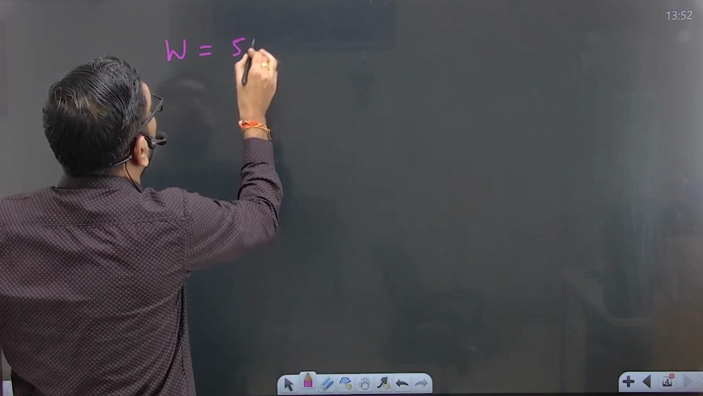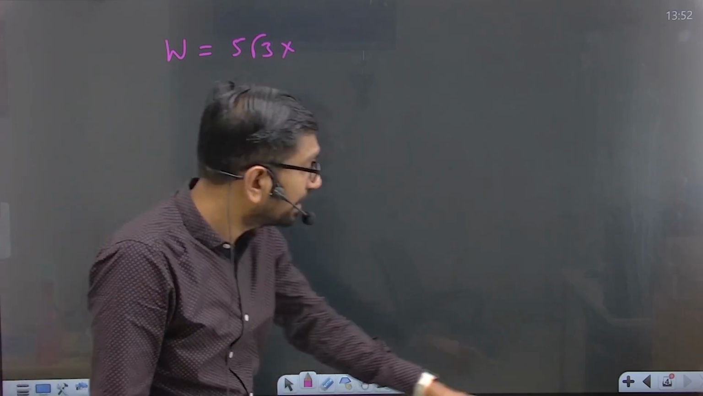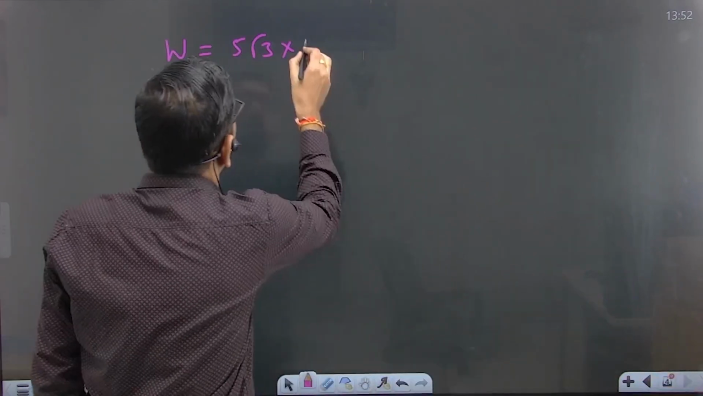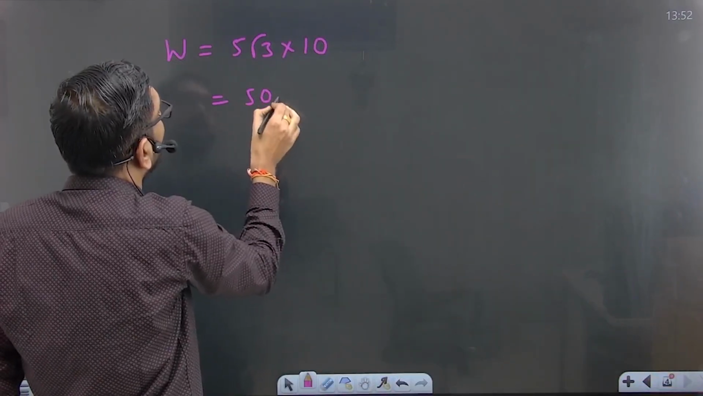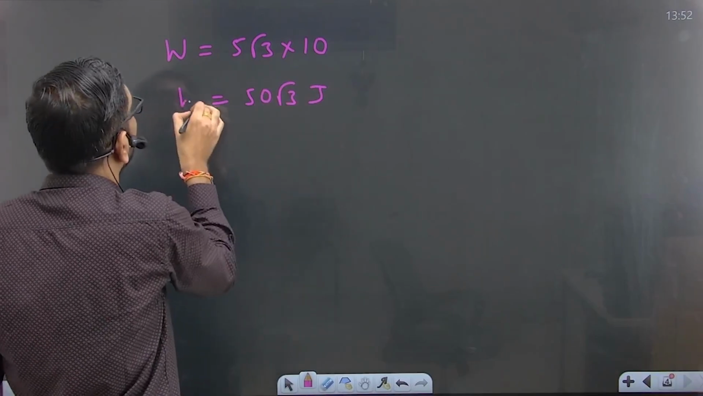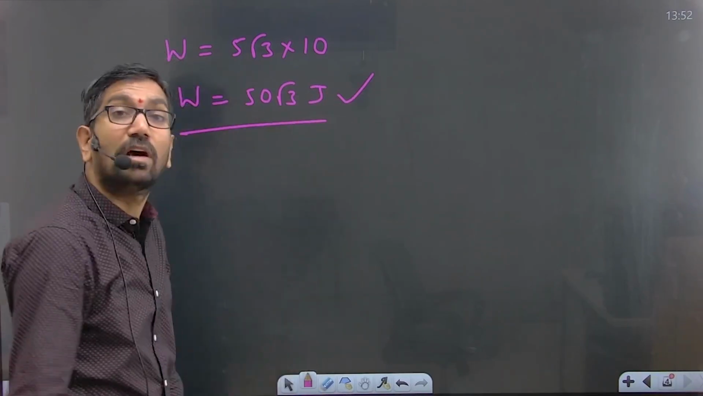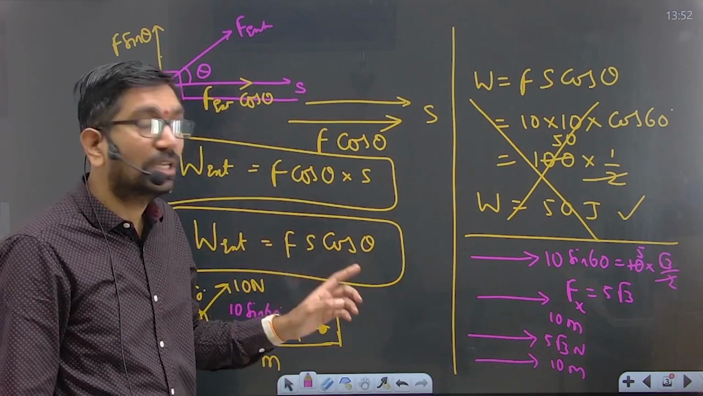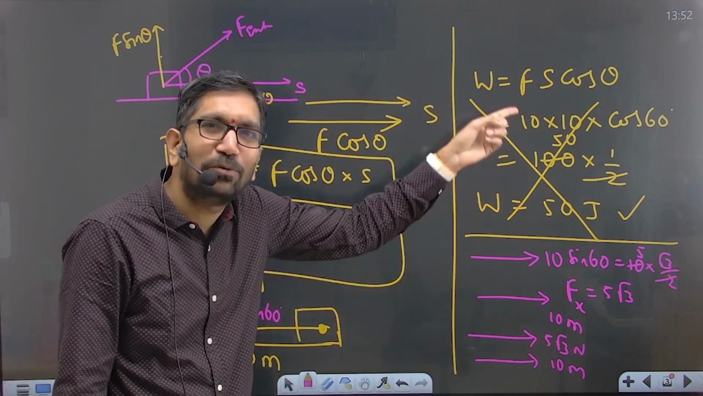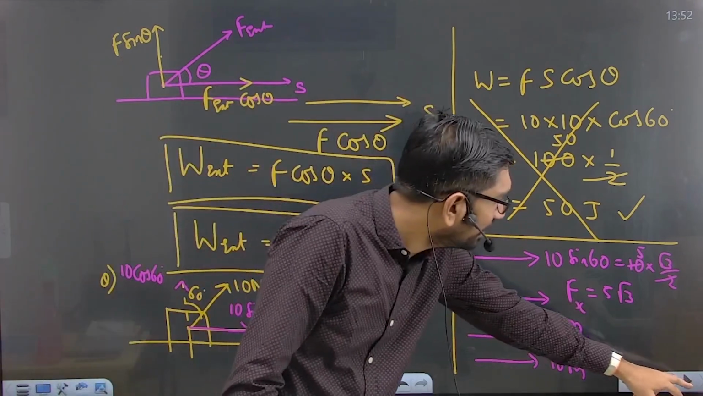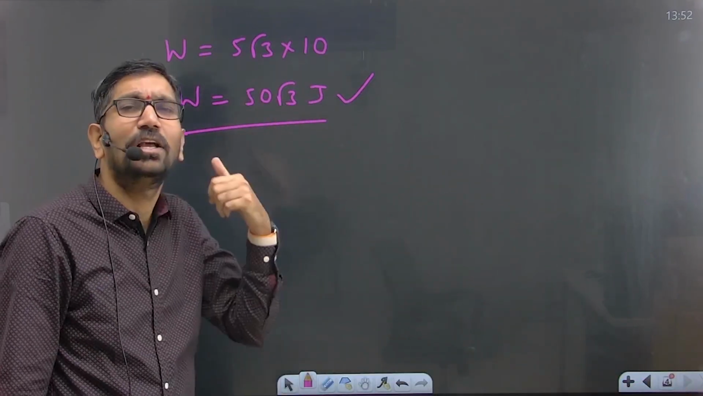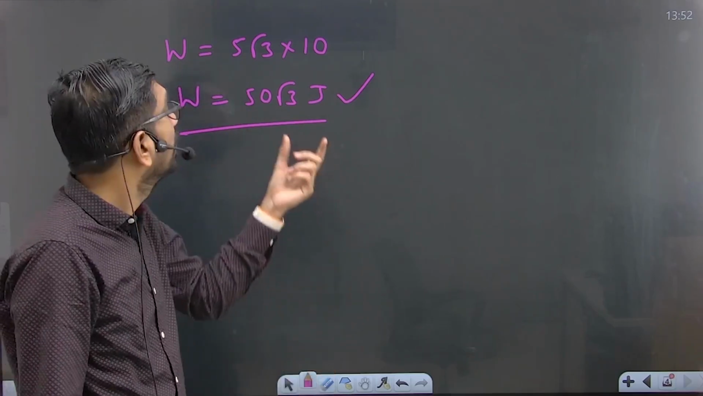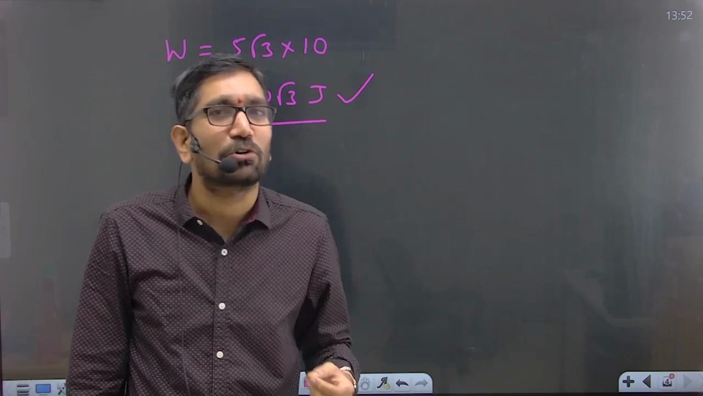Okay, 5 root 3, and what is the displacement it traveled in x-axis? 10 meters. Correct? So finally what did you get, beta? 50 root 3 joules is the final work done. Okay, 50 root 3. See here, in one option he will give you the 50, and in another option he will give you the 50 root 3. The person who has learned the concept can choose the correct option, beta.